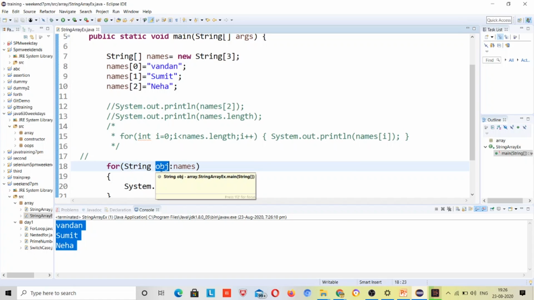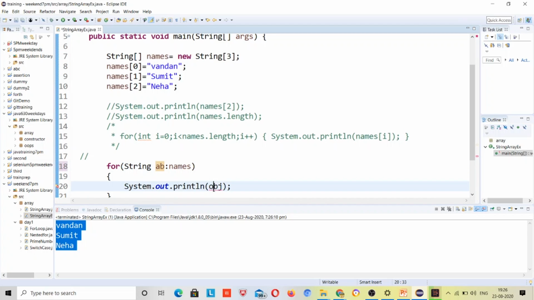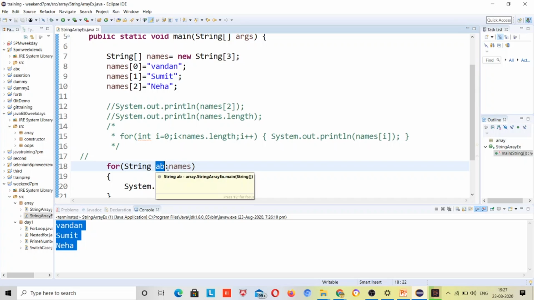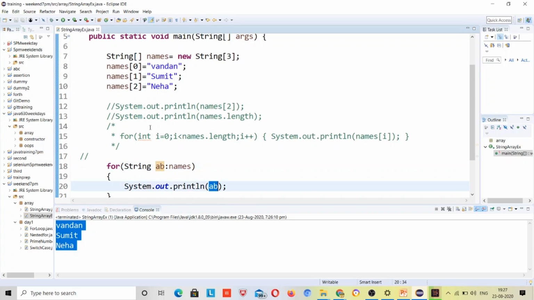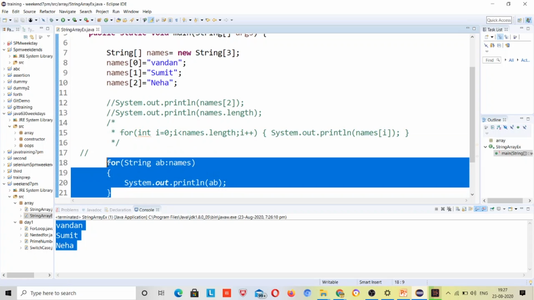Suppose I give String ab, right? So I have to print ab over here. These names will give values to this ab one by one, and this ab will be printed one by one. Similarly, internally whatever we write like this, we work with the for each loop when we have to work with objects.